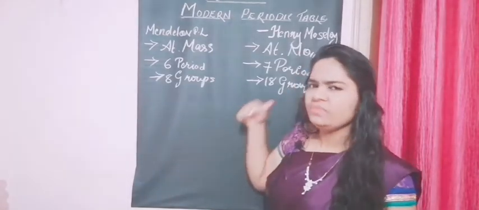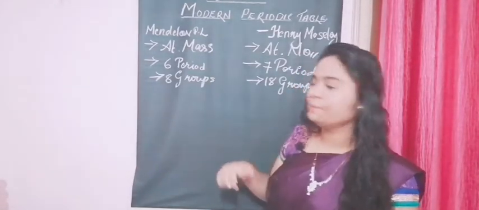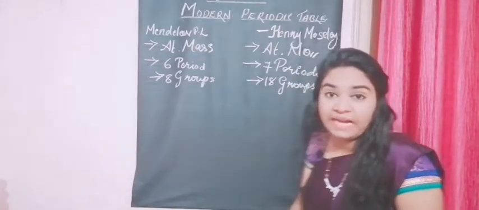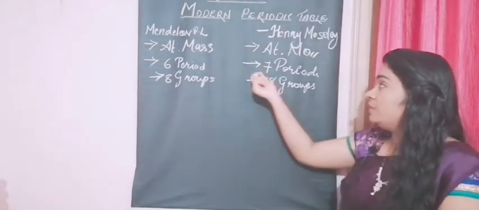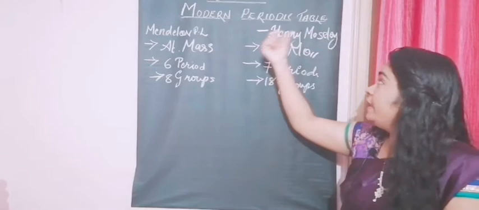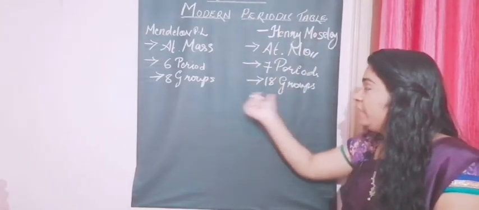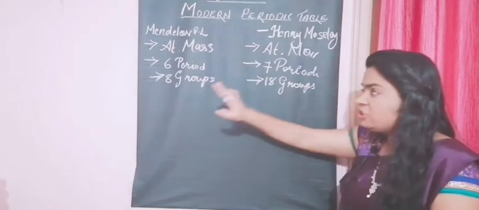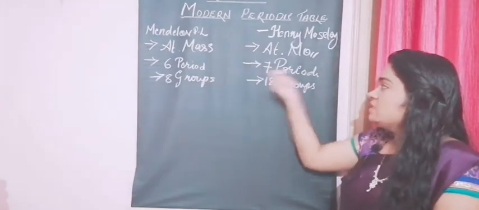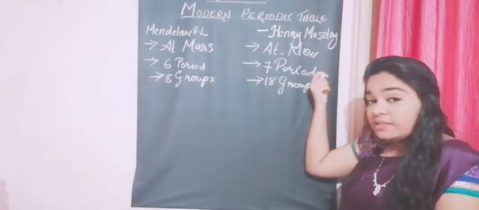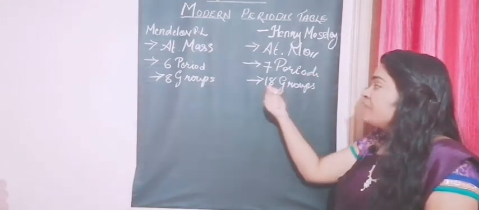Still they couldn't place them properly, so there were more than that. So our Henry Moseley ended up making a much bigger table with 7 periods. What are those? Horizontal rows, right? And 18 groups.